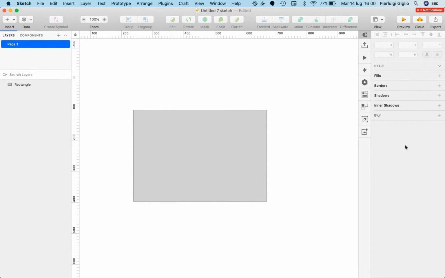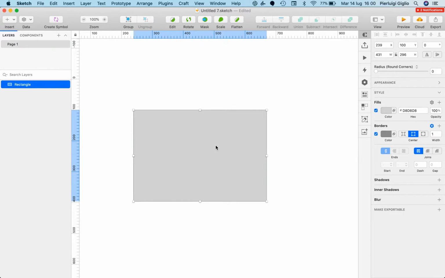But just to give you context on the properties panel, this is where you're going to change the properties of the selected layers. So as you can see, as I select this rectangle, the properties panel is going to show me all sorts of useful information which I can change, edit, and leverage in order to create the designs which I desire. So this is it for this brief overview.